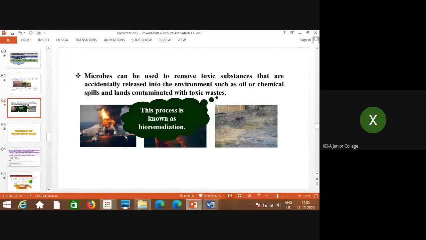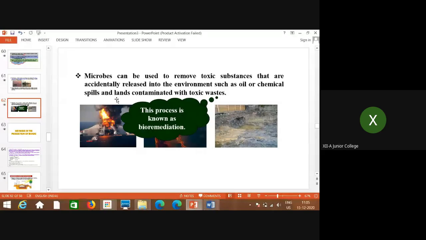To overcome the effect of that pollution, the contaminated land or water is treated with specific types of microbes. Biological agents are used, and this process is called bioremediation.